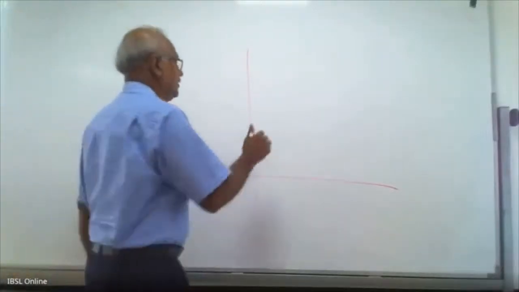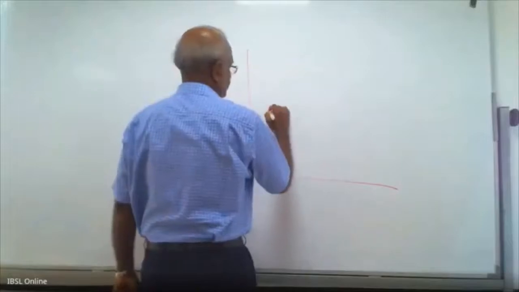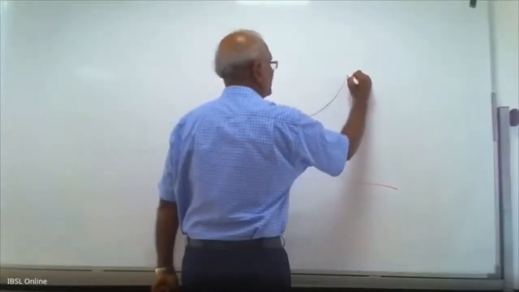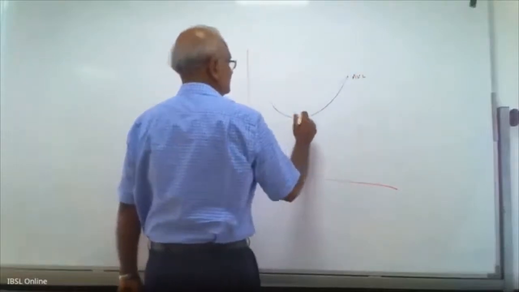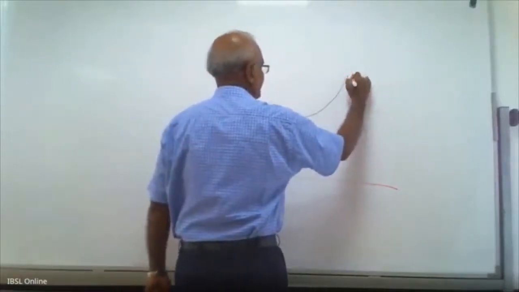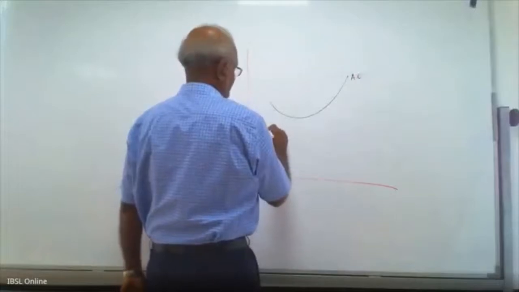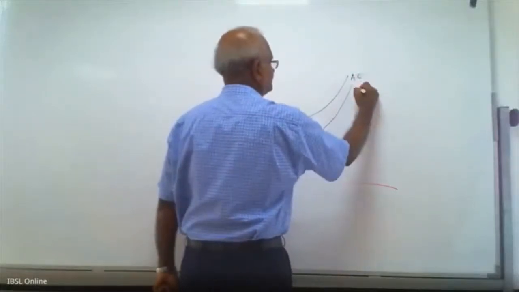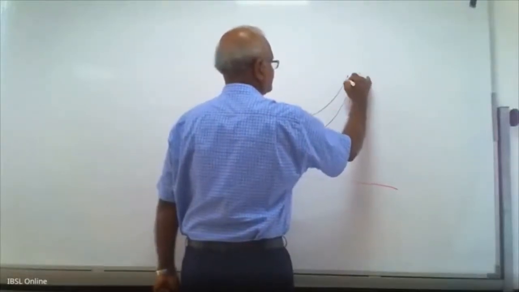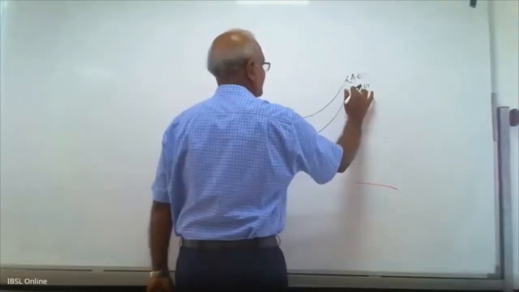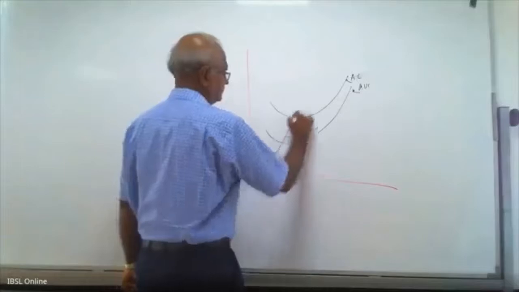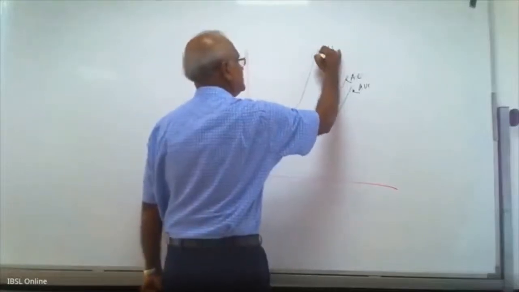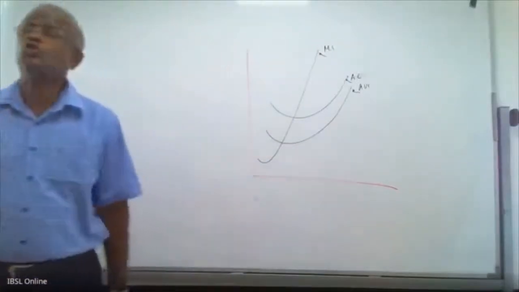I will draw that again. These are the cost curves. Average cost curve, average variable cost curve. Then you have marginal cost curve. These are the cost curves in the short run.